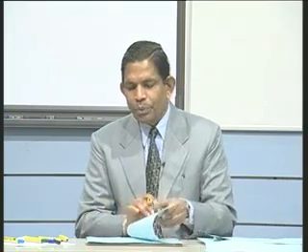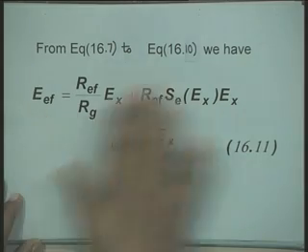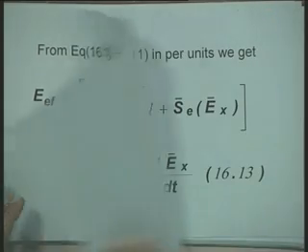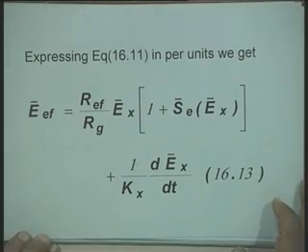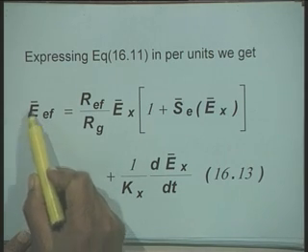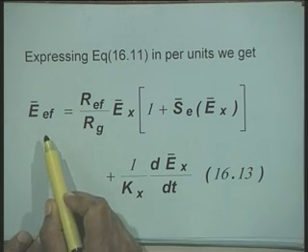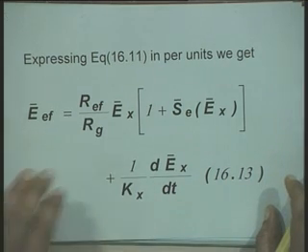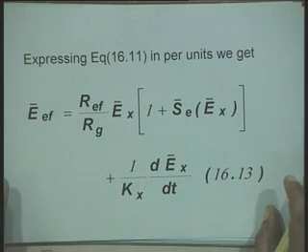Okay. Now, when you convert this equation into the per unit system of equations, that is, you divide this equation by E_FD base throughout, and then you can write down the equation in the form E_EF bar. Bar stands for per unit, and this conversion is, right now, actually the non-reciprocal per unit system.